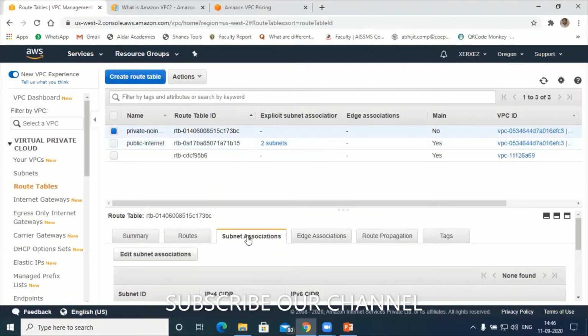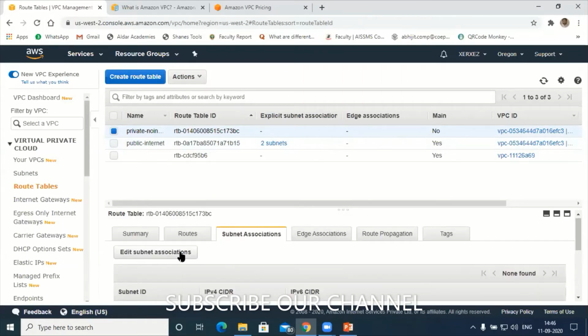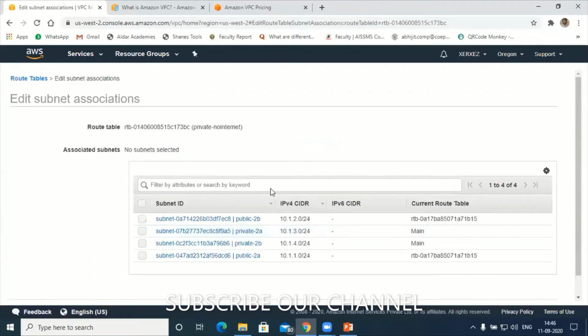Next, subnet association. Go to subnet association. That means I want to add those 2 subnets inside my routing table. Edit subnet association. Tell me which subnet I have to add here.